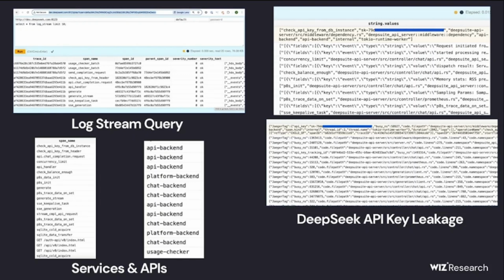It contained backend details, that is, information about the internal workings of DeepSeek systems, which could be exploited to gain deeper unauthorized access and understand the system's architecture. The severity of this exposure is amplified by the fact that the database was accessible without any authentication, allowing anyone with even limited SQL or ClickHouse knowledge to access the data.